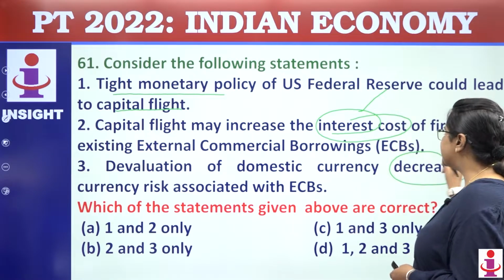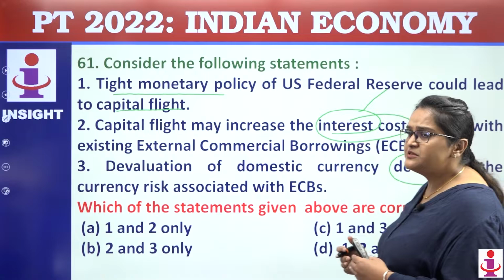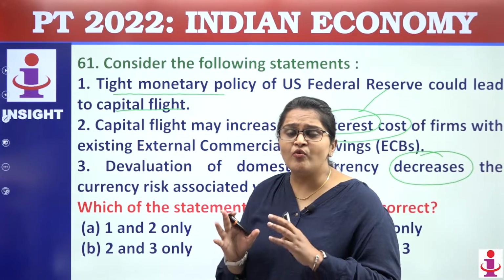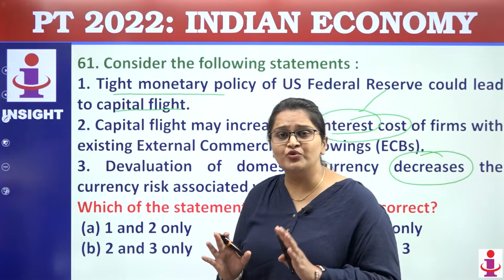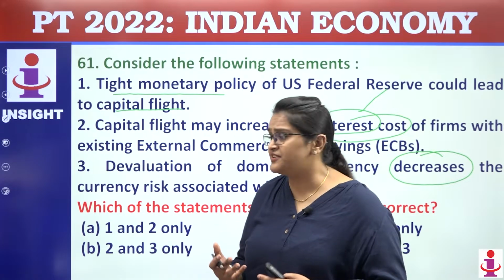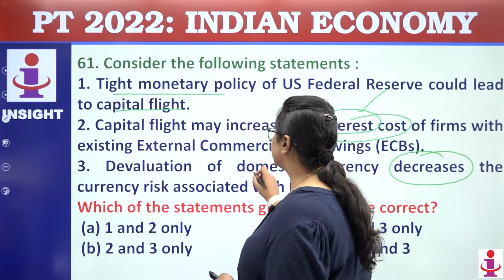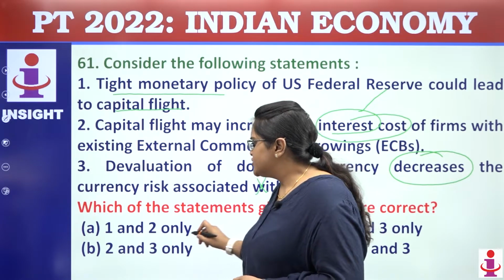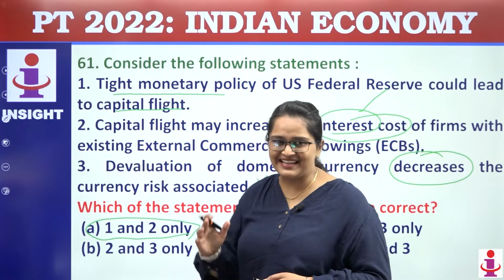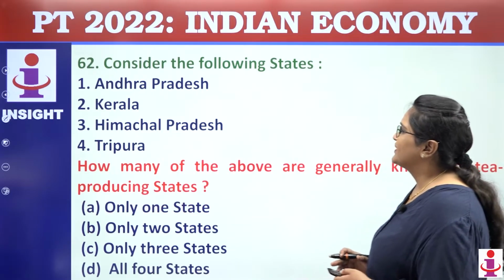See, when your currency is devaluating, this means the value of your currency is decreasing. Don't you think it is a state of currency risk? It will lead to an increase in currency risk. So this statement will become incorrect. On the basis of elimination method also, you can say that option A is the right one.